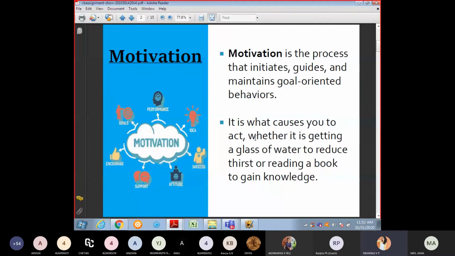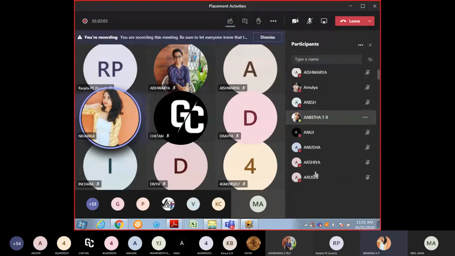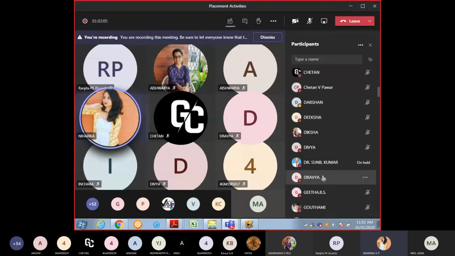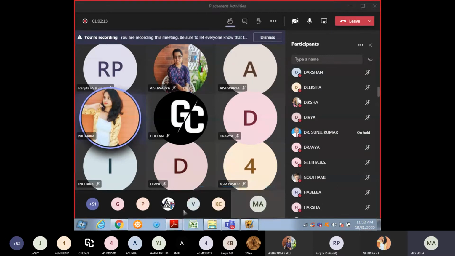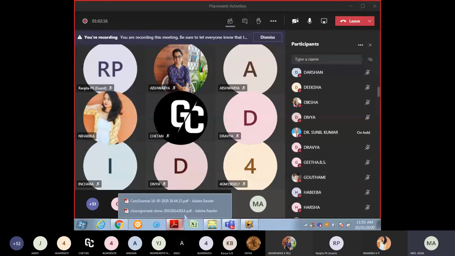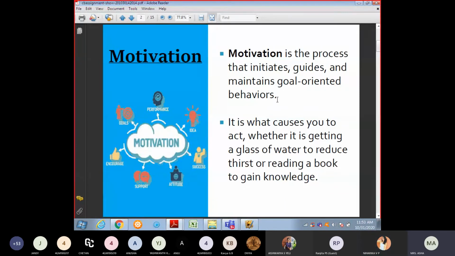See, motivation is a process that initiates, guides, and maintains goal-oriented behaviors. It causes you to act, whether it is getting a glass of water to reduce thirst or reading a book to gain knowledge. Means when you are doing something, when you have intentions for things, you'll think like that. Ma'am, it's not visible. Okay, 1 second. Okay, ma'am, it is visible now.